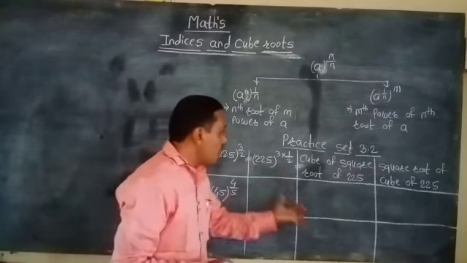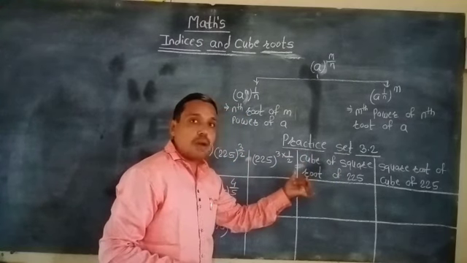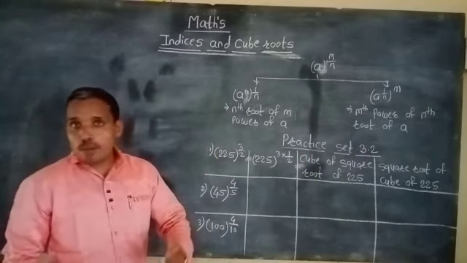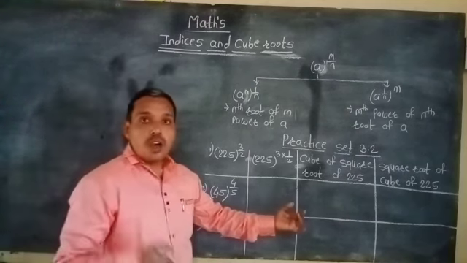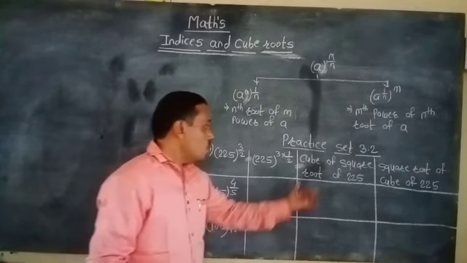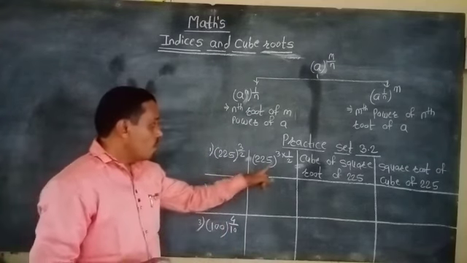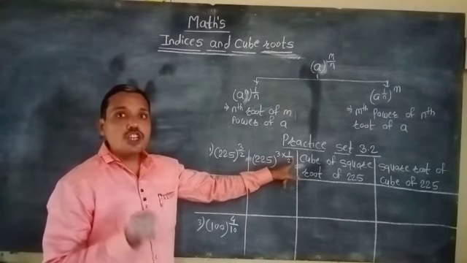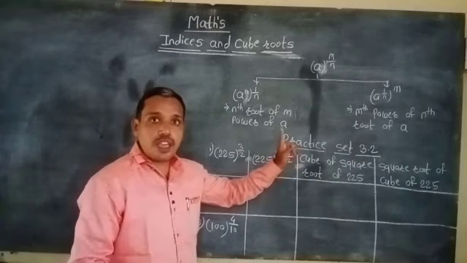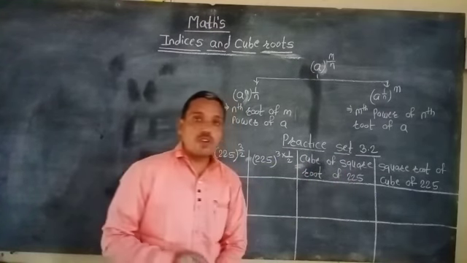Then by using the power 1 by 2, that means we find the square root. So how do we find the value, the cube of square root of 225? By using first the cube and then the square root, we write the statement: cube of square root of 225.